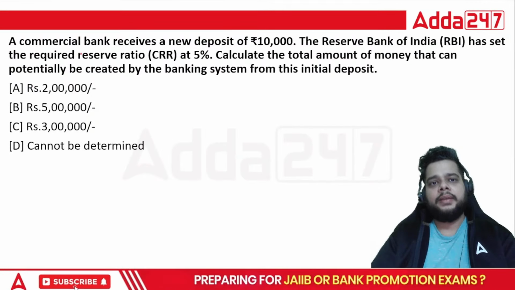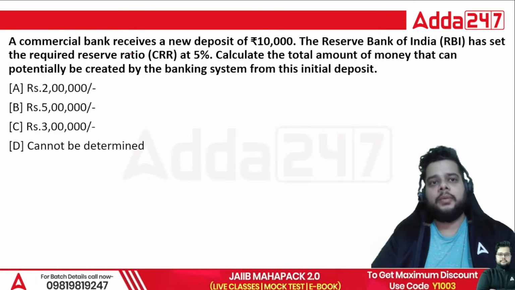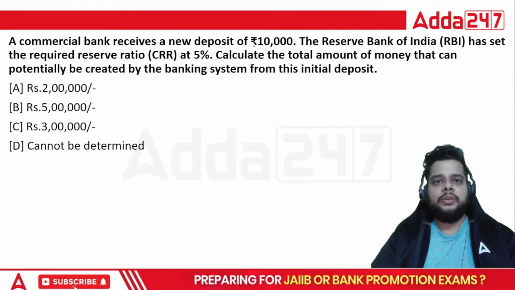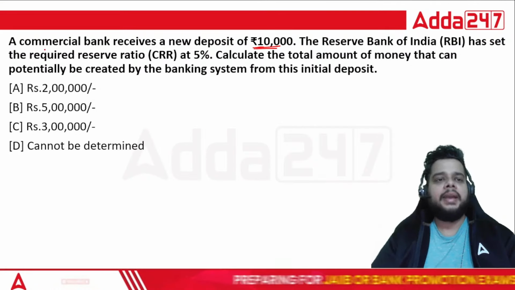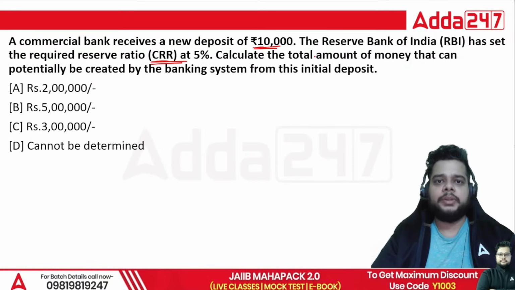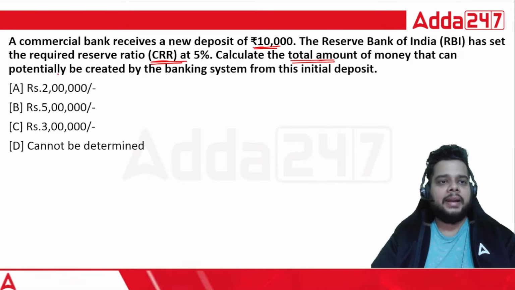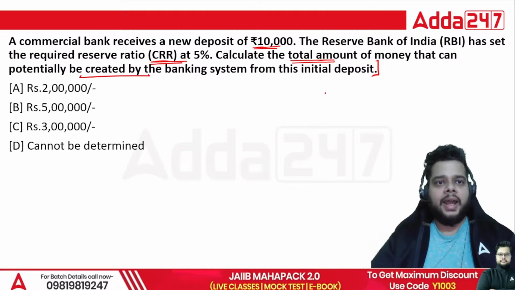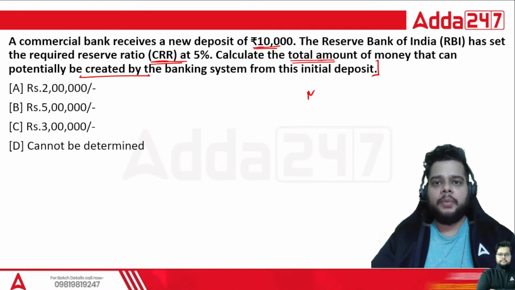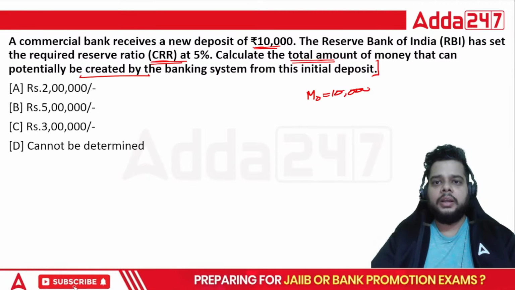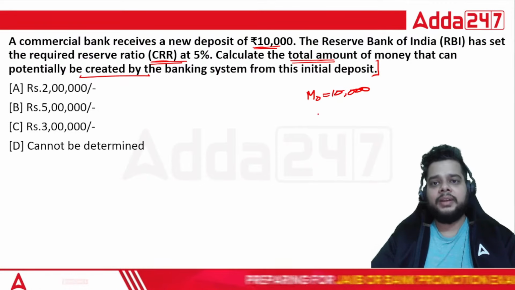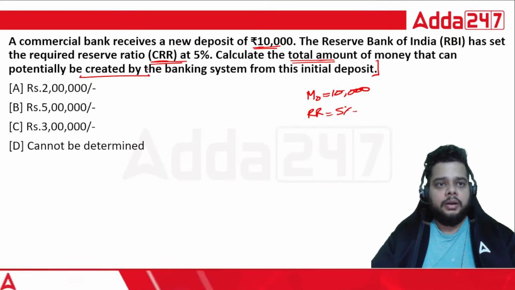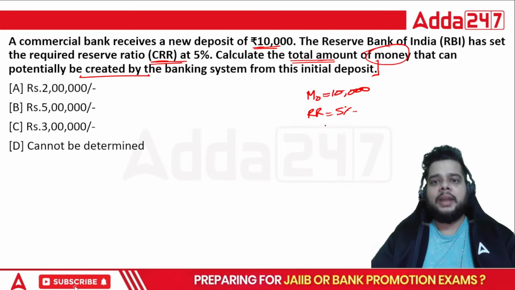Next, another question based on the potential amount which can be created in the Indian economy. A commercial bank receives a new deposit of rupees 10,000. RBI has set the required reserve ratio, CRR, at 5%. Calculate the total amount of money that can potentially be created by the banking system from its initial deposit. So as you know, the new deposit is M naught. M naught is given as 10,000. Here, the CRR is also given, the reserve ratio is 5%. You have to calculate the total amount of money that can be created, that is M3.